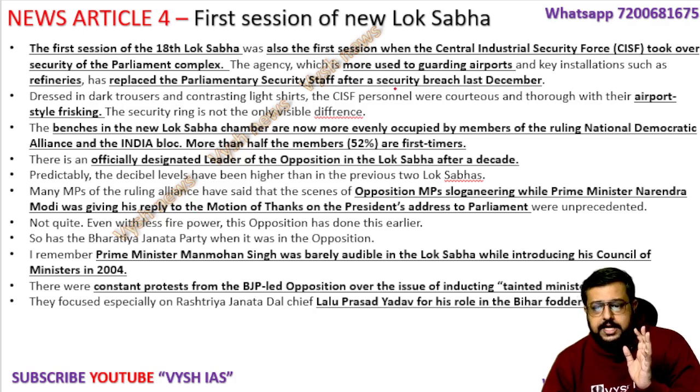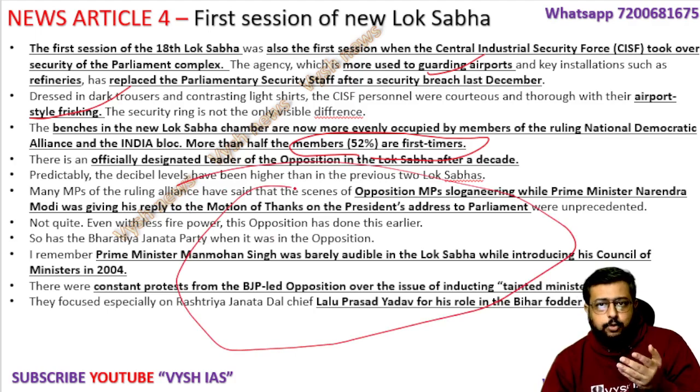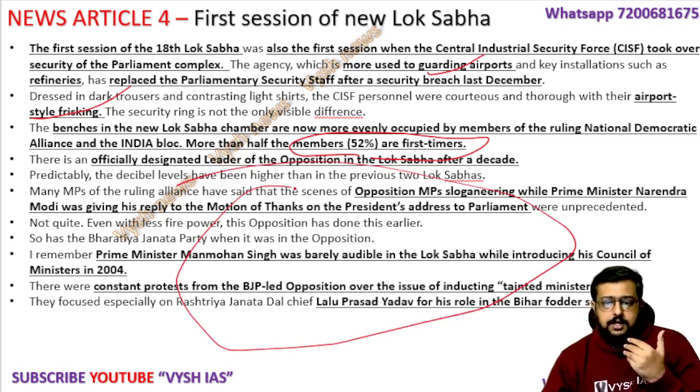The 18th Lok Sabha started, CISF took charge. They are the ones who guard airports, and they are going to do airport-style frisking to allow anybody's entry, and entry will be restricted, because earlier any MP could give free passes for people to come and visit. Now everything will be very strict, and also this time more than half the members are first-time elected people, so again they might give passes to people, and all that has been avoided. Then there is the behavior of the opposition: whoever is in opposition will keep shouting when the Prime Minister is speaking.